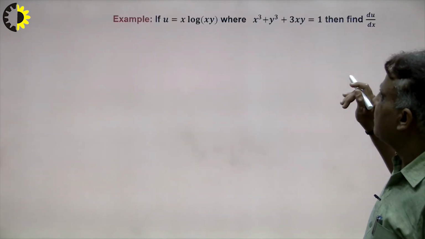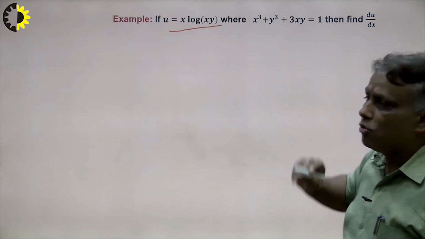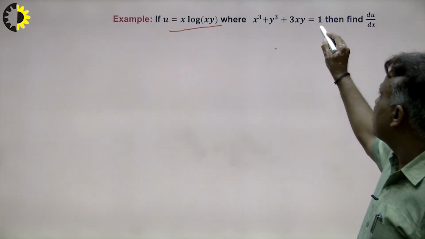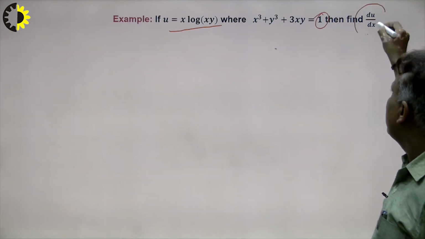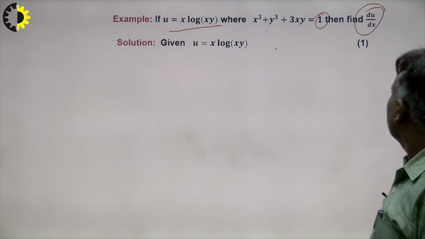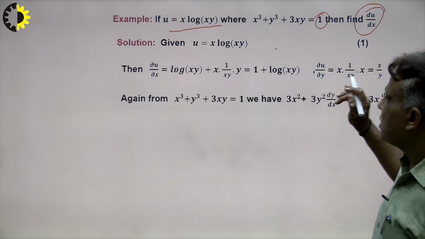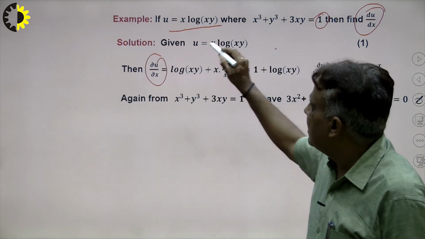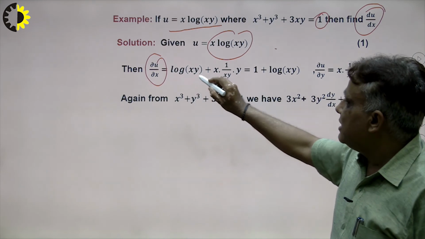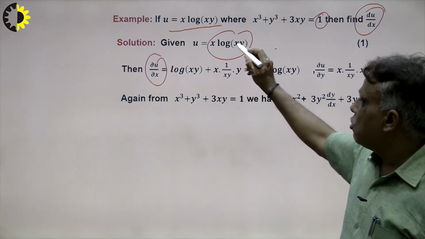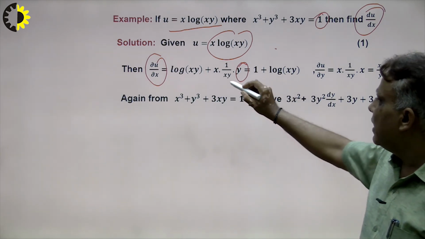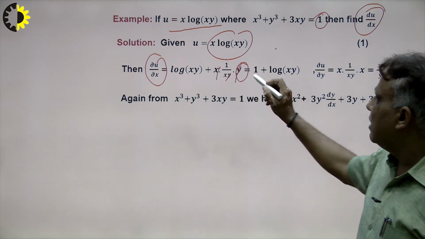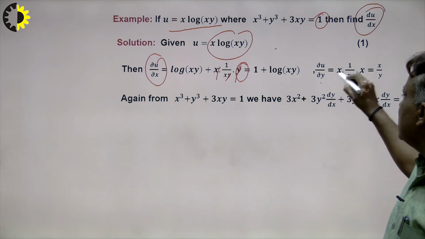Suppose this is another problem, u is equal to x log y, and how to calculate? This is another function, this is a constant function, that means differentiation will be 0, then find du over dx. So this is the total differentiation. So how to apply the formula here? First of all del u over del x, so I apply here the product rule: log y as it is, derivative of x is 1; x as it is, derivative of log y is 1 upon y, and with respect to x, y is constant. So x cancels out, y upon y is 1, and the result is 1 plus log y. So this is del u over del x.